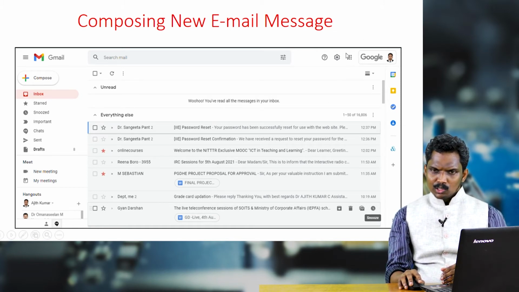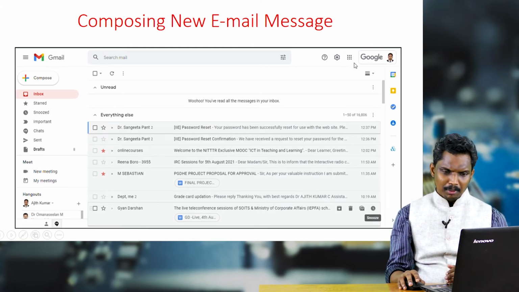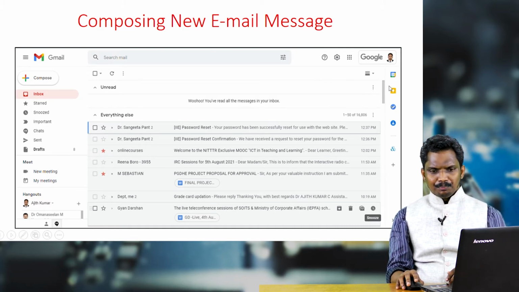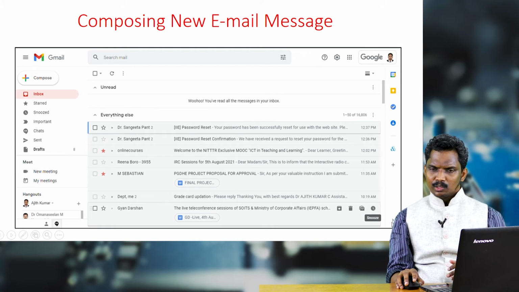Then you can see some 9 dots here. This is to get the other Google applications like Google Meet, Google Calendar, there are many. You can see on the right side Google Calendar, Google Task, many things are there. If you want, you can retain that, otherwise you can click on this arrow mark on the right side, bottom side, and this will disappear.